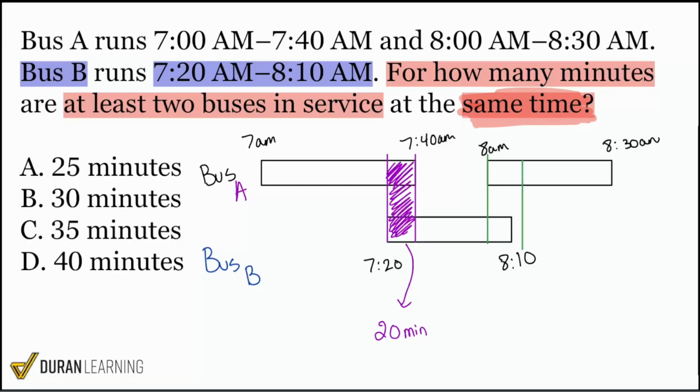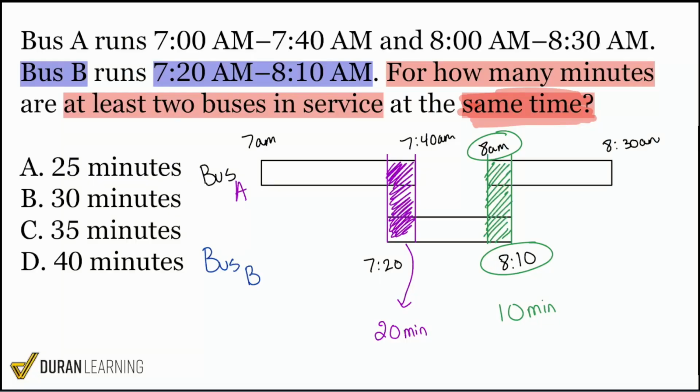Well, we're going to duplicate this over and stop right here because bus B stops at 8:10. And if bus A starts up at exactly 8 a.m., how wide is that gap? How much time is this green gap, everybody? 10 minutes. From 8 a.m. to 8:10, that's going to be 10 minutes.